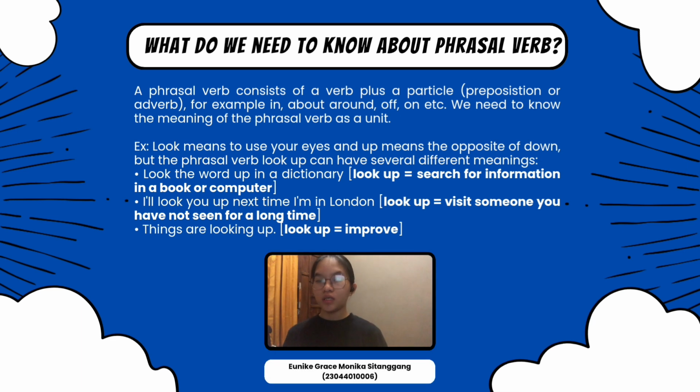So what do we need to know about phrasal verbs? A phrasal verb consists of a verb plus a particle, preposition or adverb, for example in, about, run, off, on, etc. And we need to know the meaning of the phrasal verb as a whole. For example, look means to use your eyes, and up means the opposite of down. But in the phrasal verb, look up can have several different meanings.